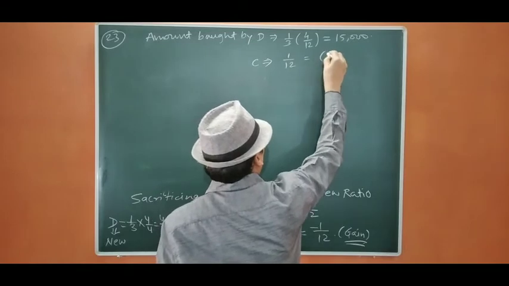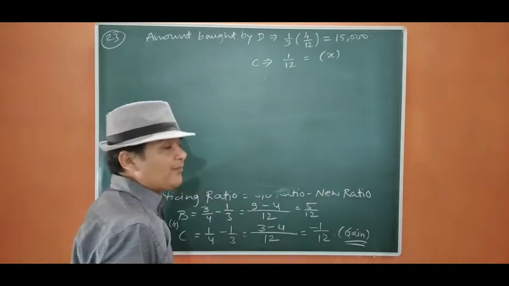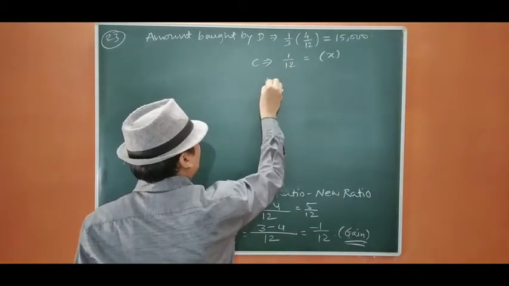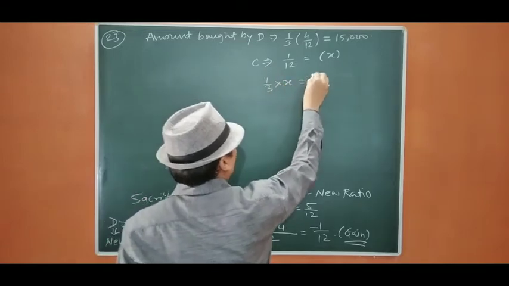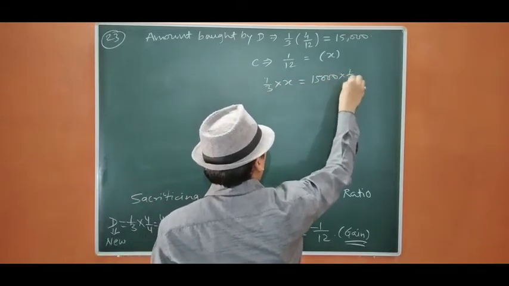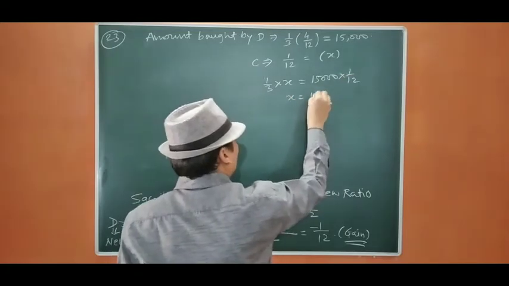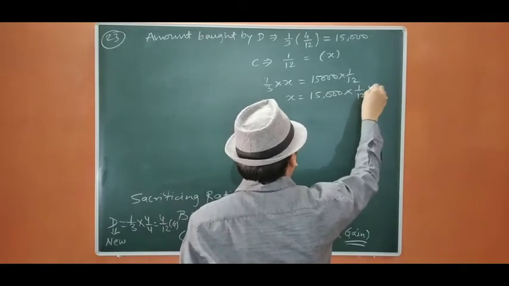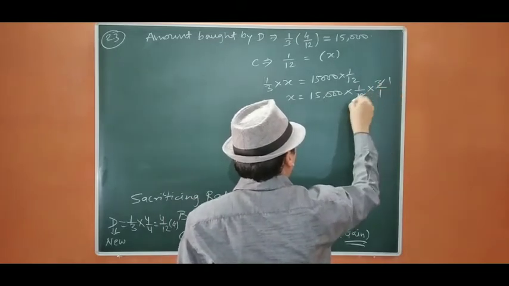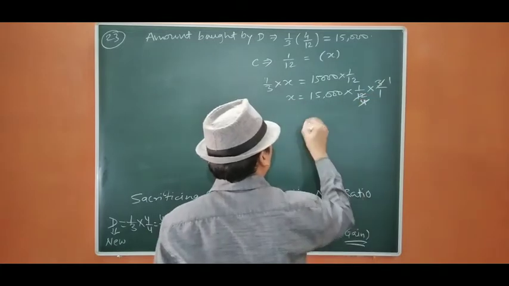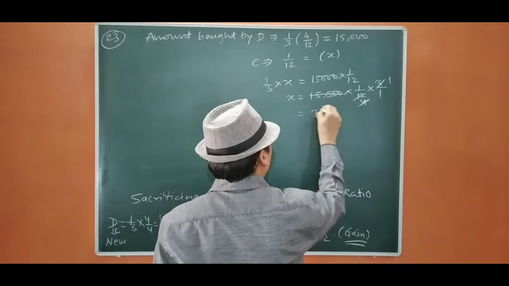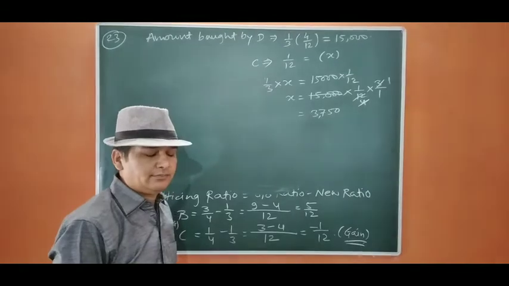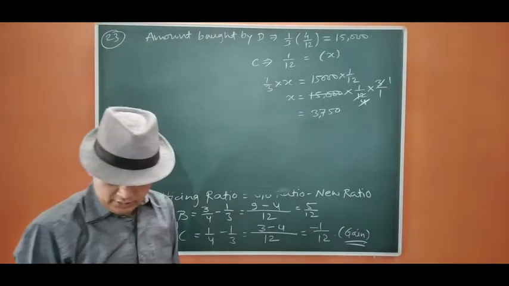I don't know, I am going to assume it as X. Okay, so let us find out the amount of C. So we are going to cross multiply: 1/3 into X equals 15,000 into 1/12. So X equals 15,000 into 1/12 into 3/1. 3 on the 3, 3 4s are 12, 4 on the 4, 3,750. Okay, this is the amount he has to bring as his share of goodwill.